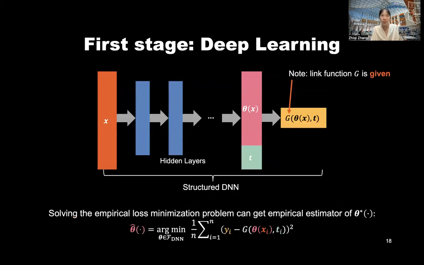So the first stage will be deep learning, and we employ this structured DNN. By structured, it means that only feature X will go through all those hidden layers and then get theta(X). Treatment combination T will at last be concatenated with theta(X), and they will go through this link function G together. By solving the empirical loss minimization problem, it will give us the empirical estimator of theta star, which is this theta hat.